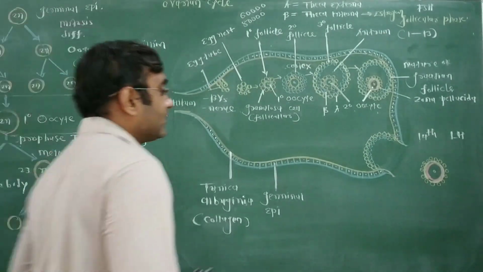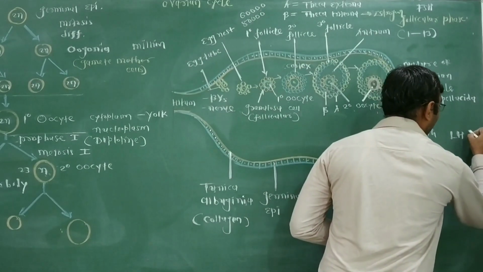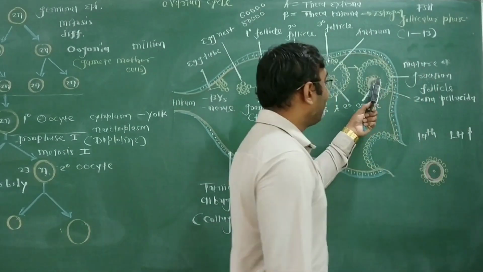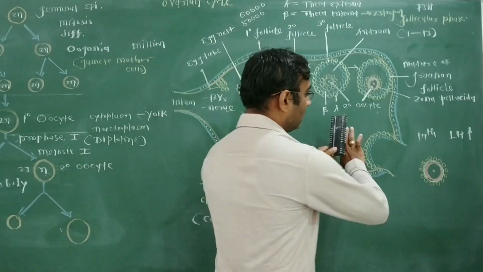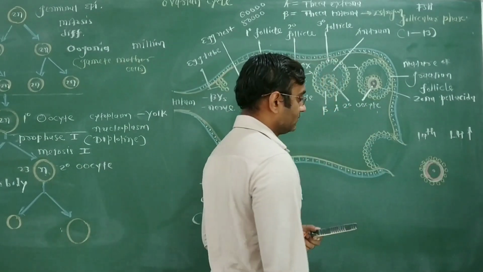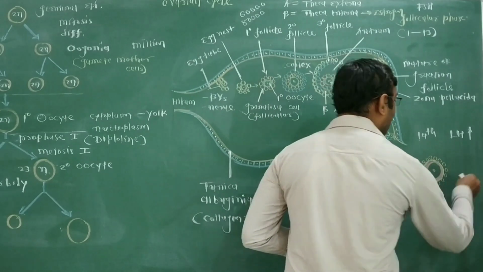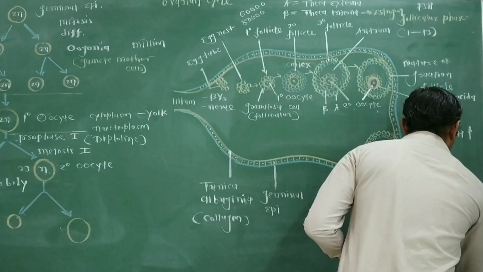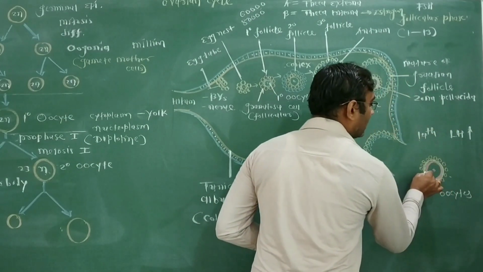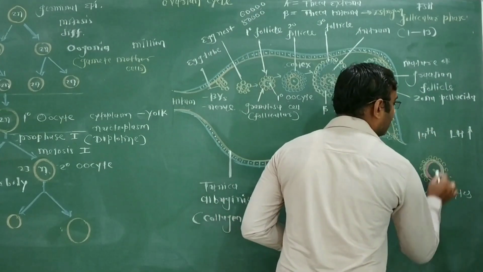This leads to the ovarian Graafian follicle rupturing, and the secondary oocyte comes outside. This is the secondary oocyte, along with the zona pellucida and a few follicular cells.